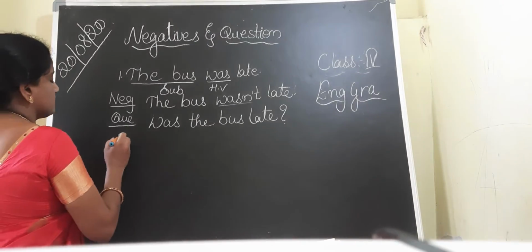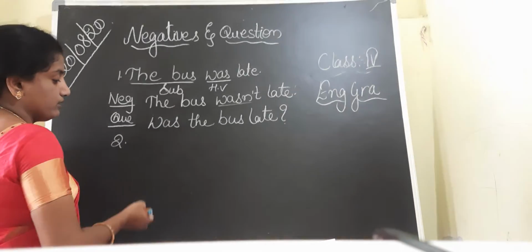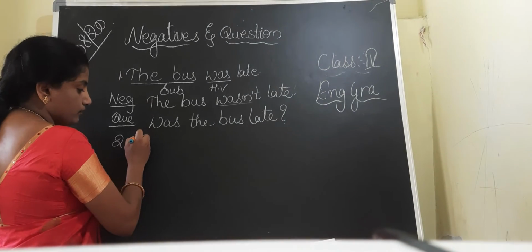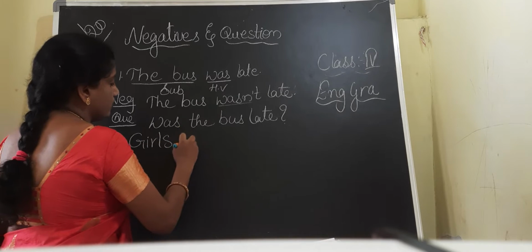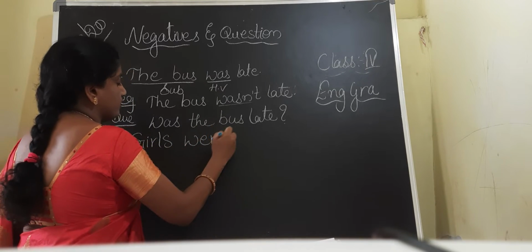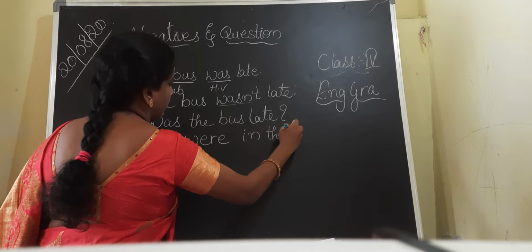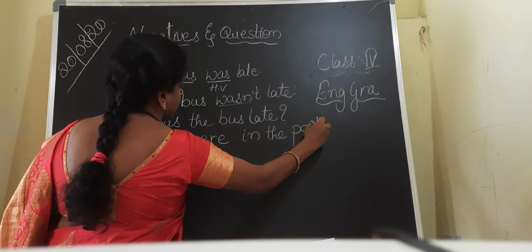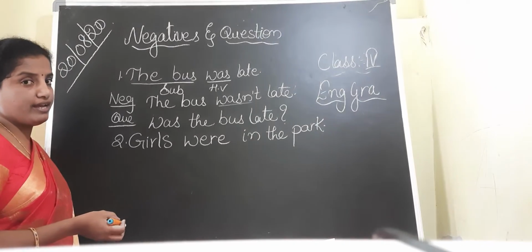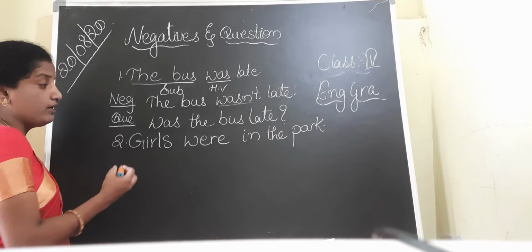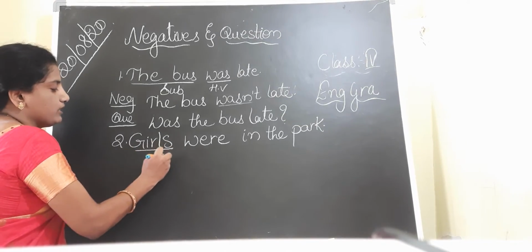Let us discuss one more example. Girls were in the park. See, children, where are the girls? Girls were in the park. Who is the doer of the action? What is the subject of the given sentence, children? Girls. Girls is the subject.